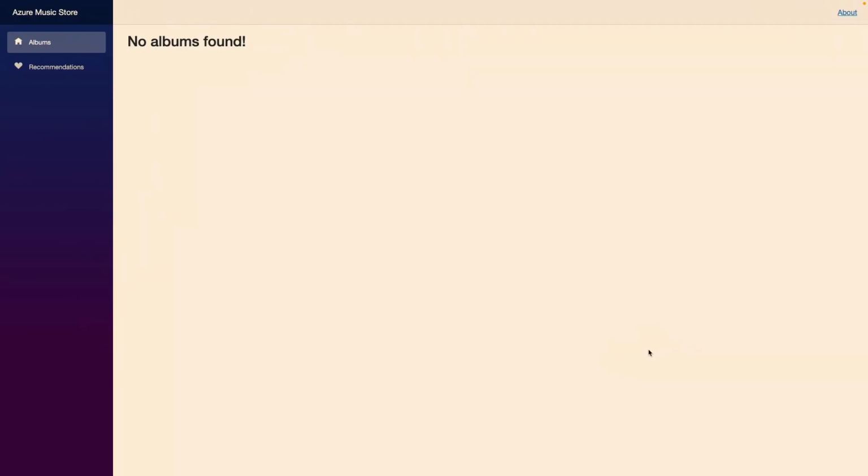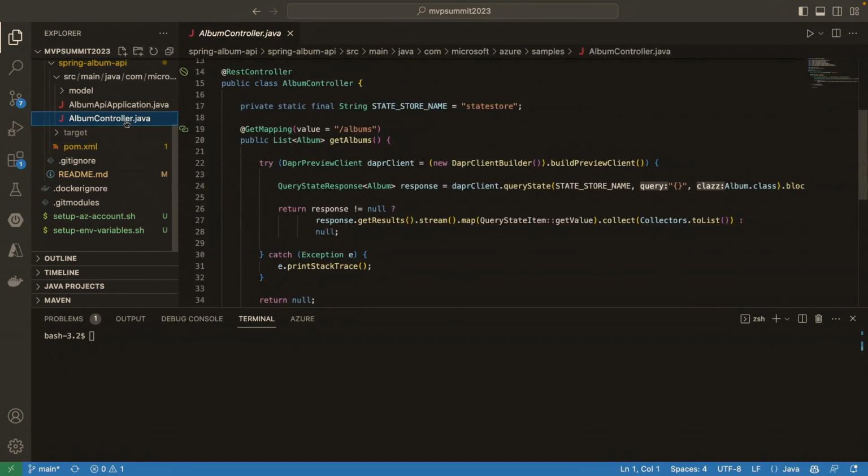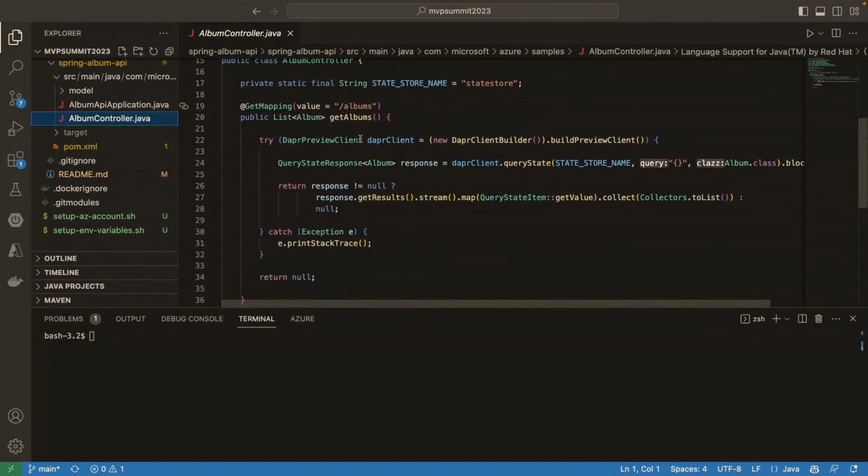All right, so you can see that there are no albums found right here, right? This is where Anthony stopped. So I'm going to go here so you can see this is a Spring Boot application. You can see that it's 2.7.1, right? Let me go straight into the controller. This is the controller. And you can see that it's a simple controller that returns all the albums right here.